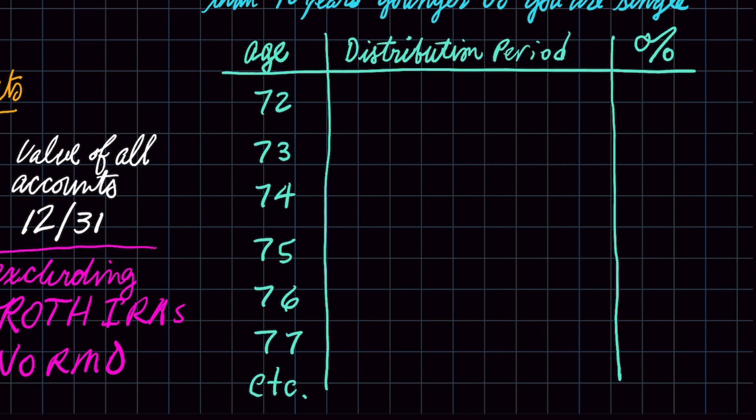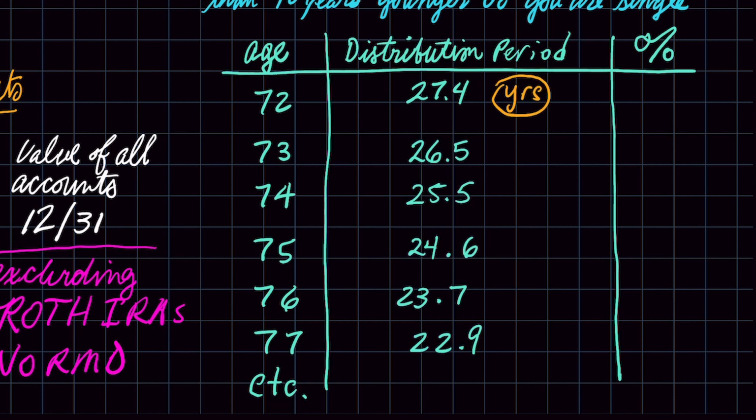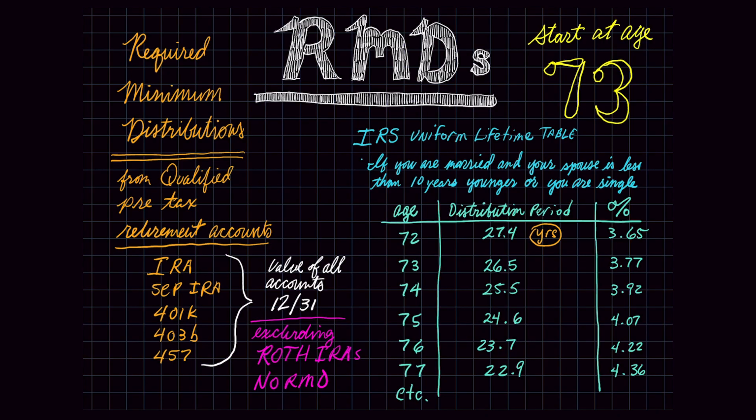For each year, the IRS has decided a distribution period that is represented in years. If we divide 100 by the number of distribution periods, we find the percentage of the account value that needs to come out to satisfy the RMD for this calendar year. When you first take your RMD, it will be a smaller percentage. Each year, the percentage increases with your age because the distribution period gets shorter on the Uniform Lifetime Table.